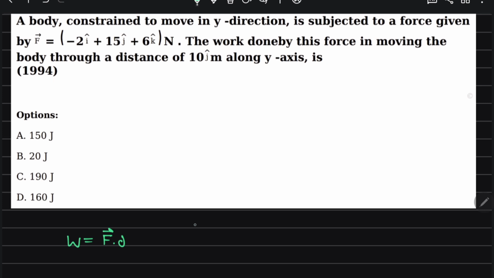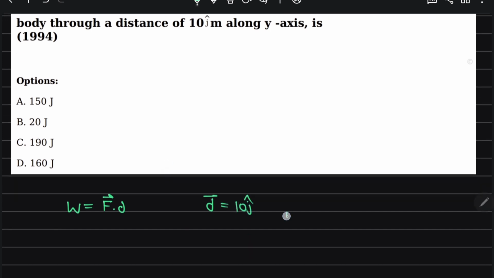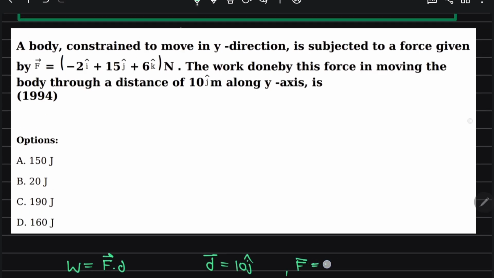Displacement they have given is 10 j cap, and force they have given is minus 2 i cap plus 15 j cap plus 6 k cap.